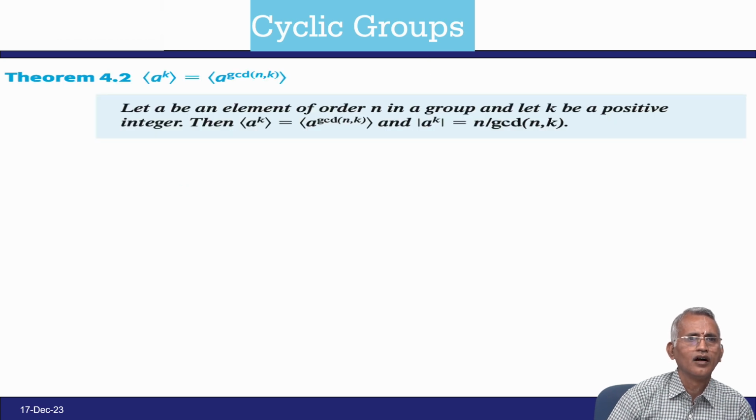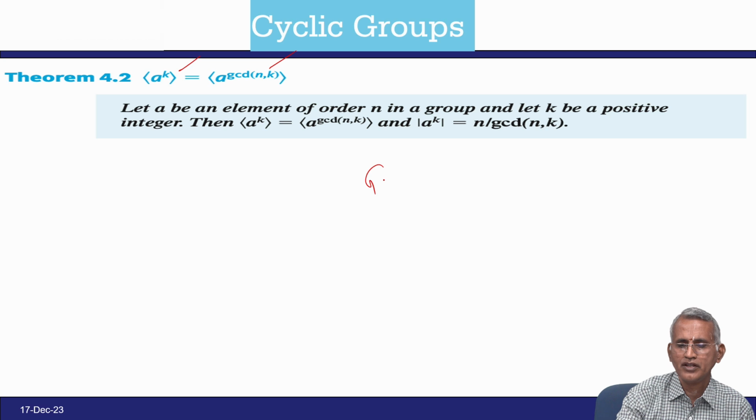And also we have a theorem about the generator. The generator can be written as A power k, where the order is the number of elements n and the greatest common divisor of n and k is used. N is the number of elements, k is the exponent.